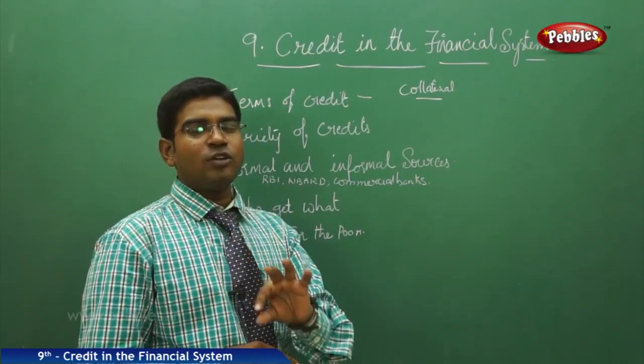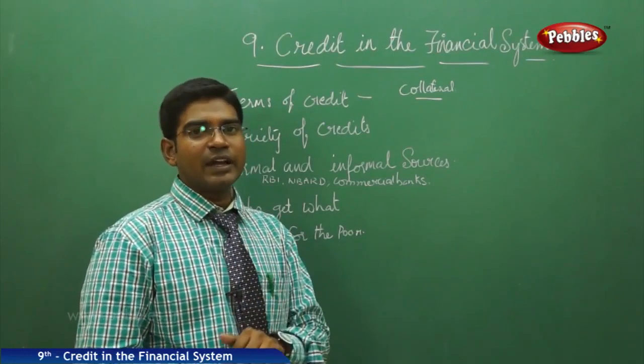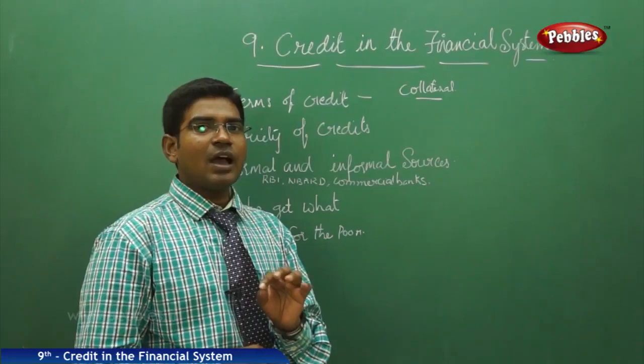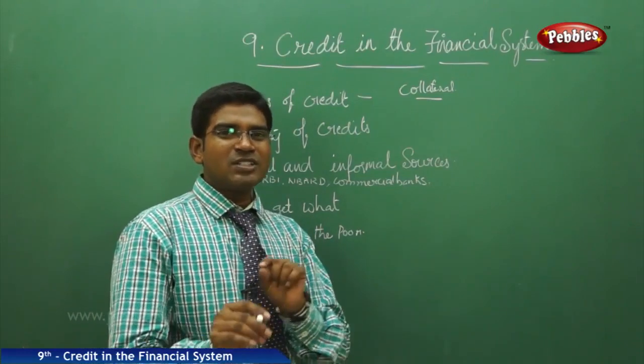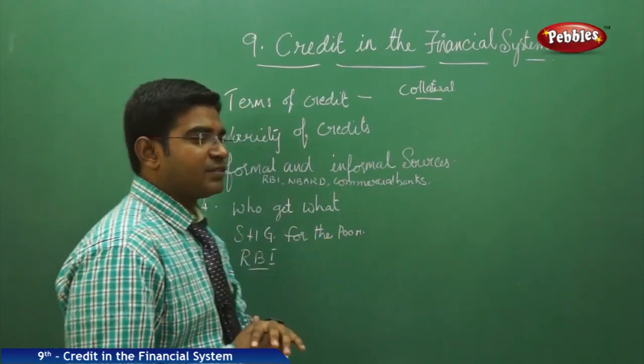If you take a loan from a bank, you need not fulfill any such conditions. These are some of the key factors which differentiate the varieties of credit.